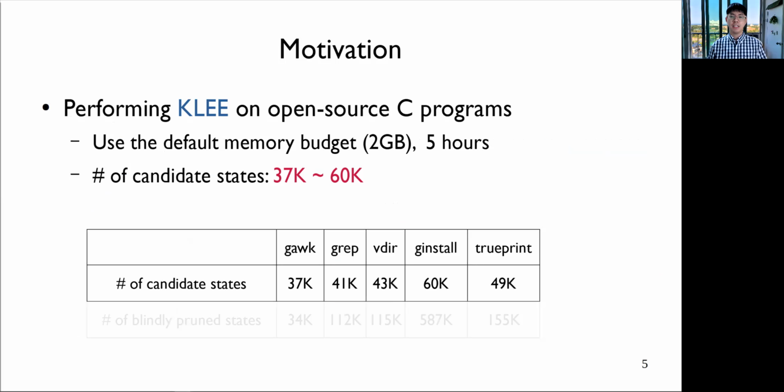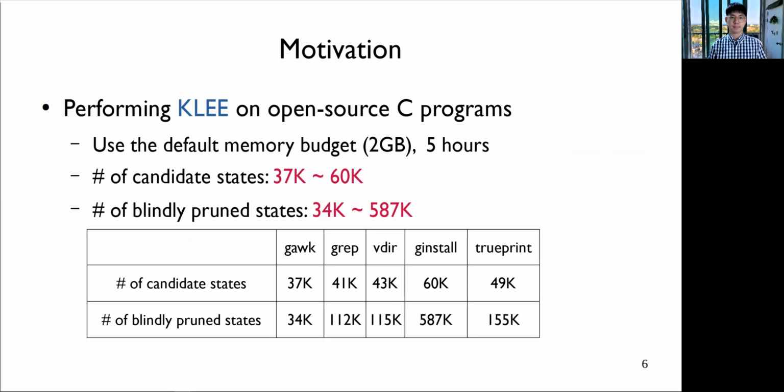That is, KLEE should select a promising state among the 10,000s of candidate states, which is a very difficult task. Second, to reduce the memory usage, the number of blindly pruned states ranged from tens of thousands to hundreds of thousands on average. That is, we might lose many promising states due to the memory overrun.